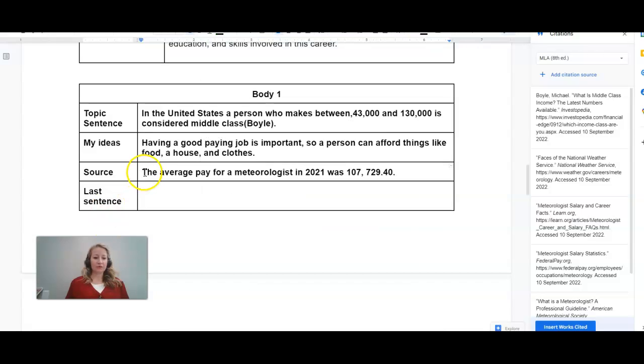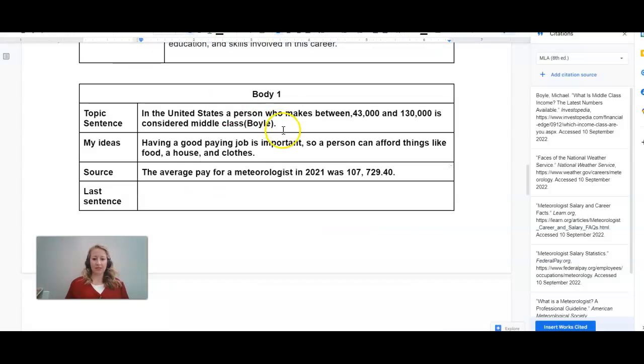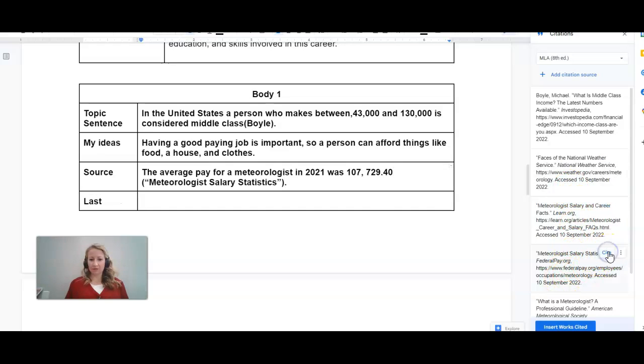All right, so my source, I got this information directly from this website, which is federalpay.org. So I need to make sure to cite it. So I'm going to do that now. Right here, include my citation.